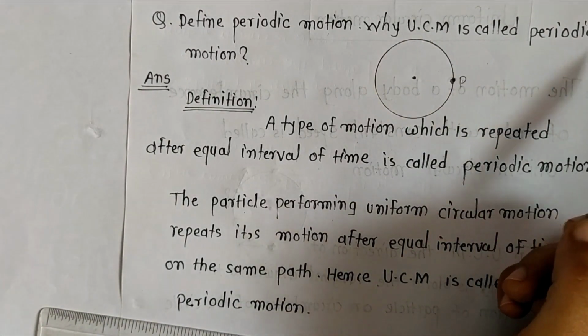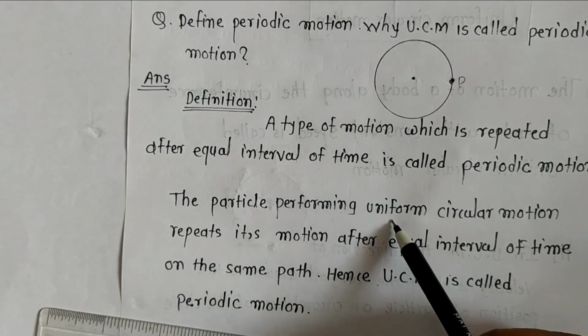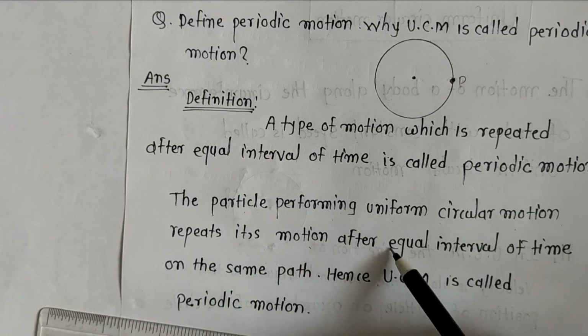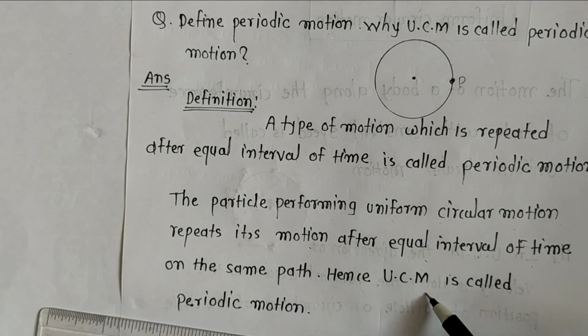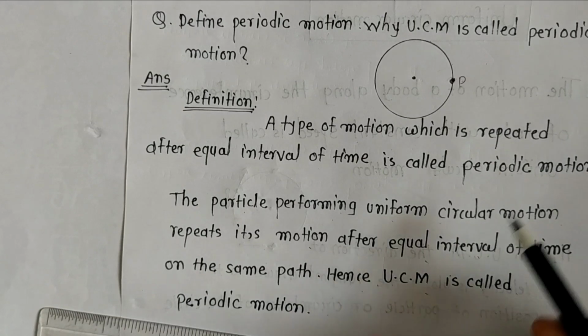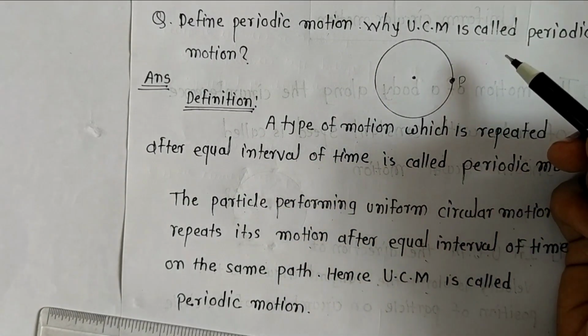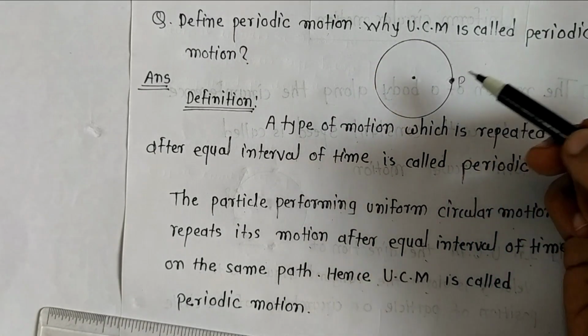Why is UCM called a periodic motion? The particle performing uniform circular motion repeats its motion after equal intervals of time on the same path. Hence, UCM is called periodic motion. This particle P performing uniform circular motion repeats its motion after equal intervals of time.